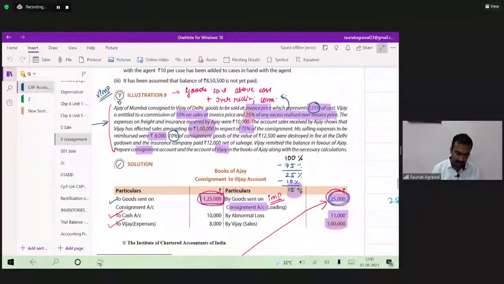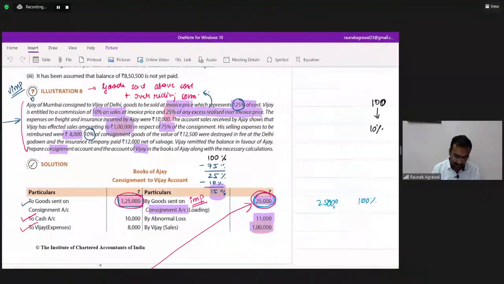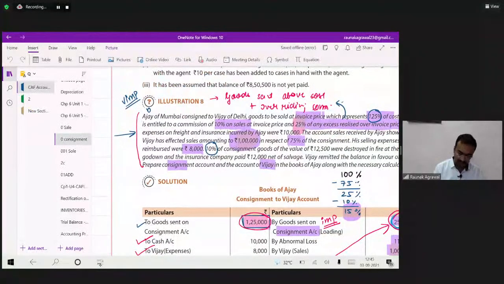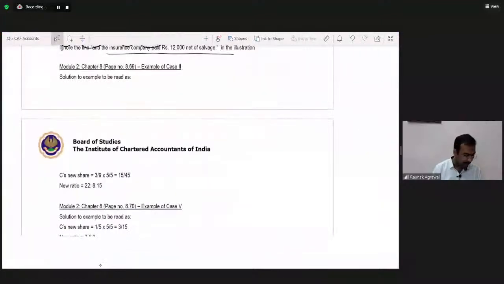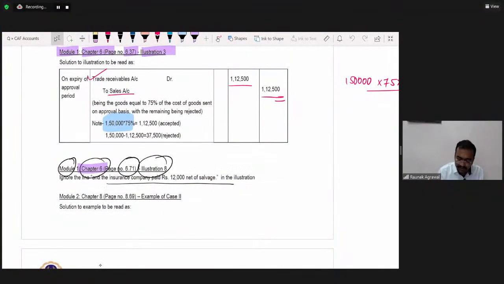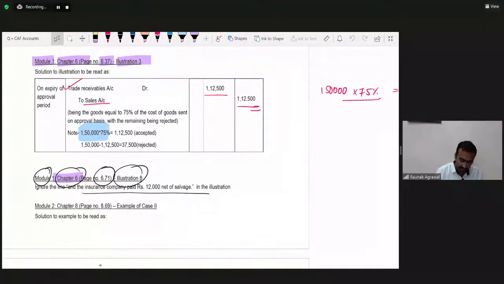See, in the corrigendum, it was given, ignore the line of insurance. See, how to refer the corrigendum. In the corrigendum, it was given, ignore the line, and the insurance company paid 12,000 net of salvage.